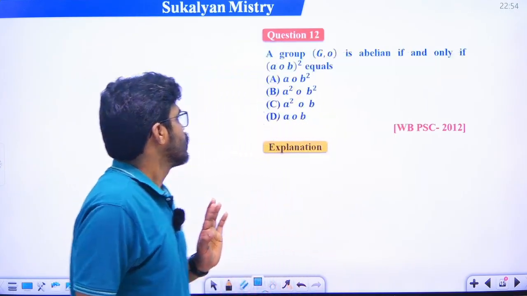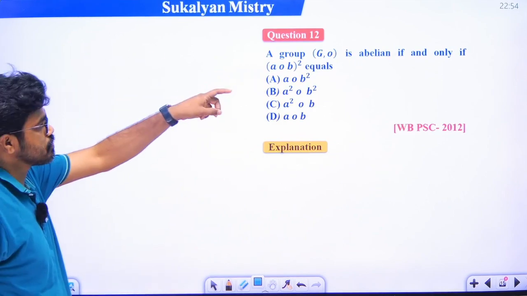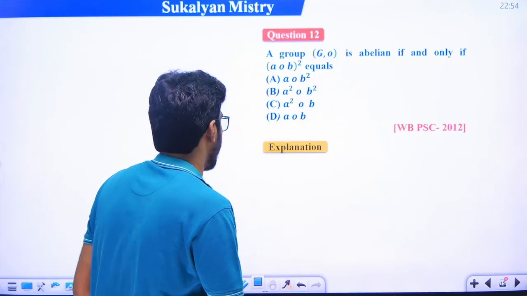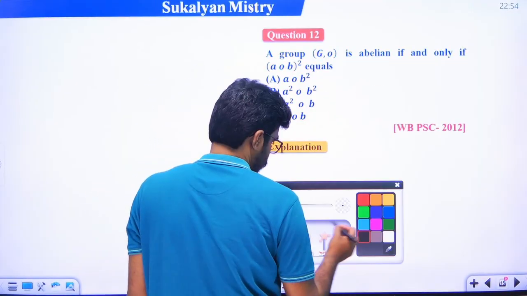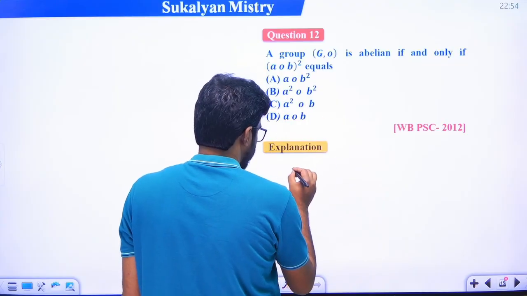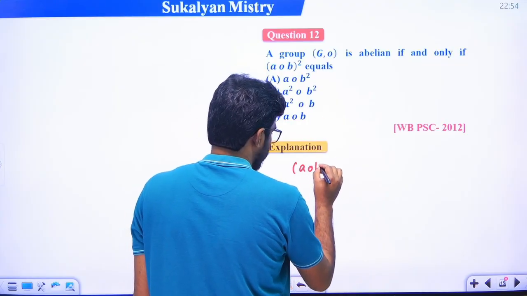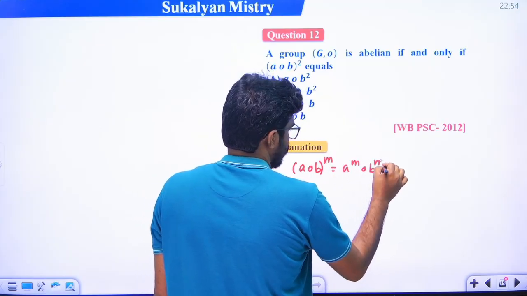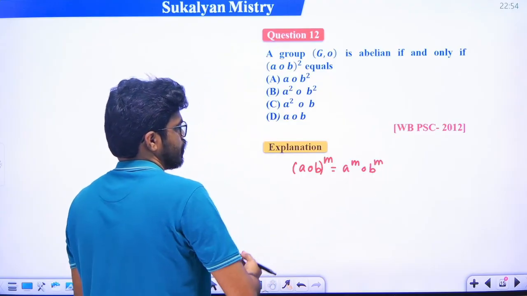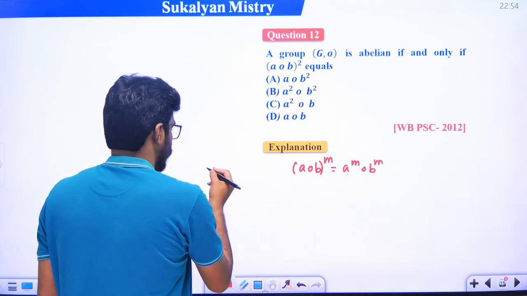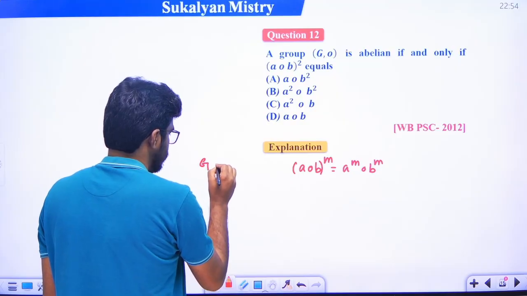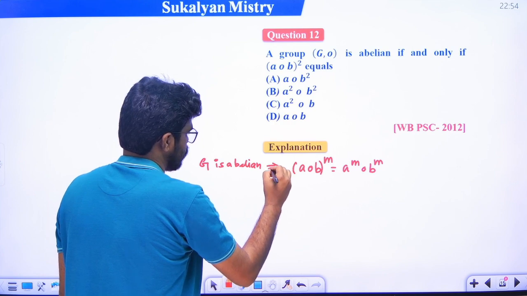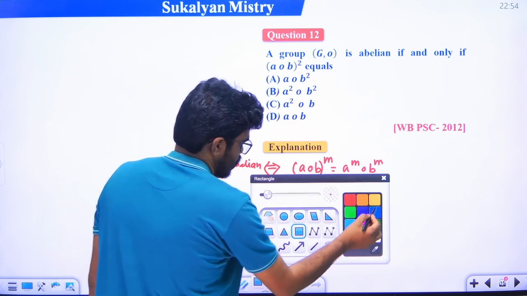Okay, so next problem, a group G comma O is abelian if and only if. It's a very simple problem. Note this, A O B to the power m will be A to the power m composition B to the power m, if G is abelian.